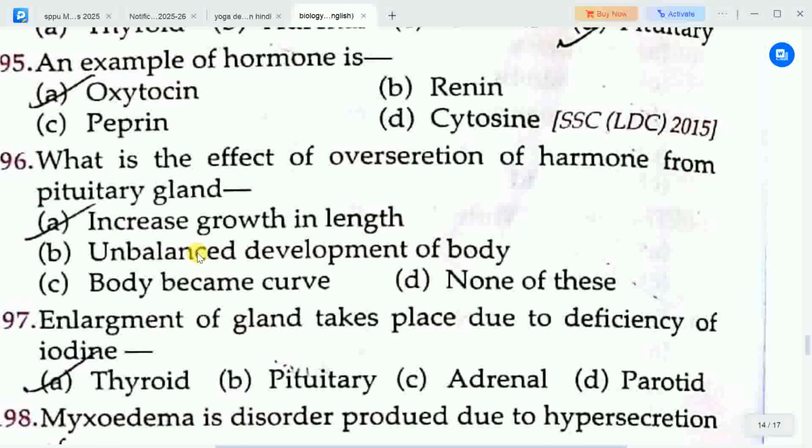Next question is, what is the effect of over secretion of hormone from pituitary gland? Options are A. increased growth in length, B. unbalanced development of body, C. body became curved, D. none of these. Correct answer is option A, increased growth in length.